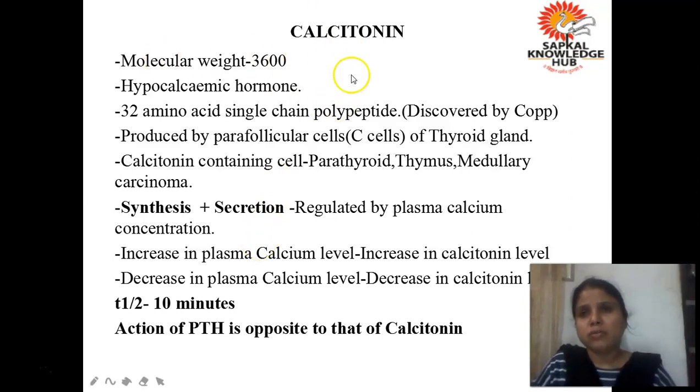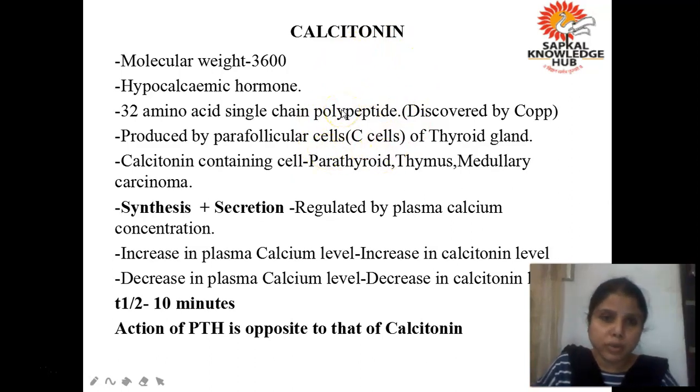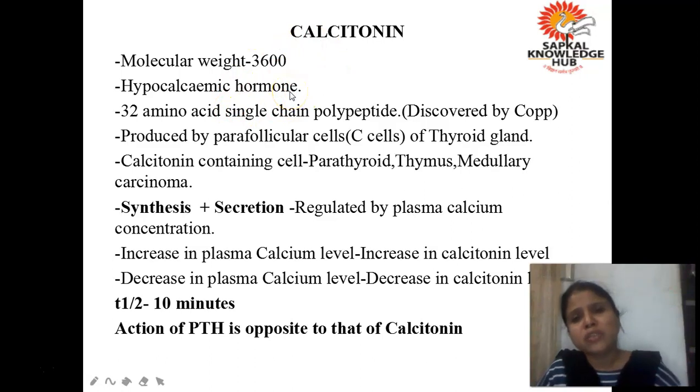Next agent, which is responsible for regulating the calcium homeostasis in our blood is calcitonin. Now I have just given you a brief introduction in last lecture also, that calcitonin acts opposite to that of parathormone. Parathormone कब secrete होता है? When the level of calcium is less.